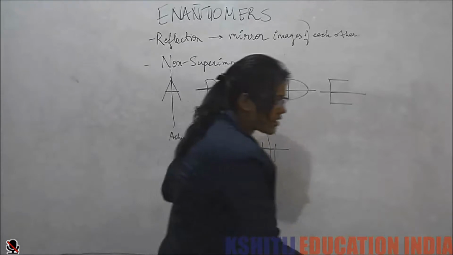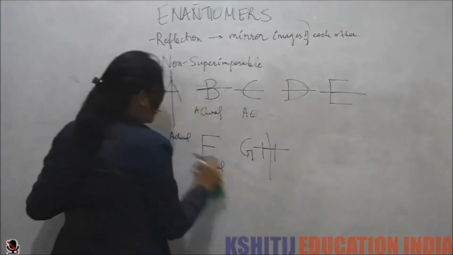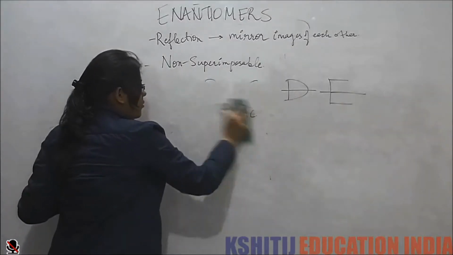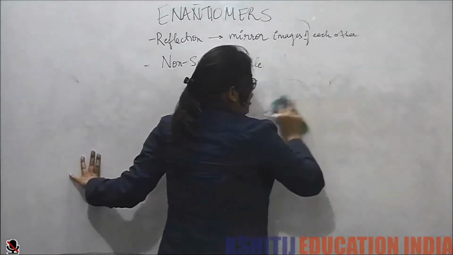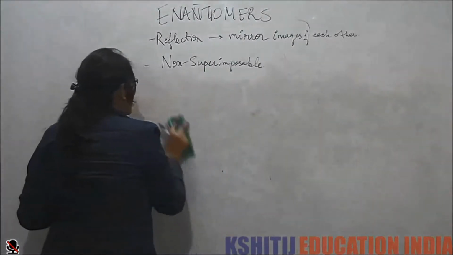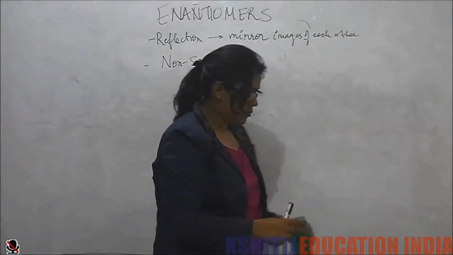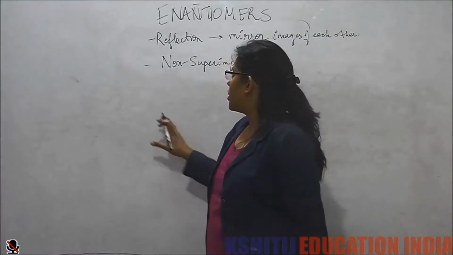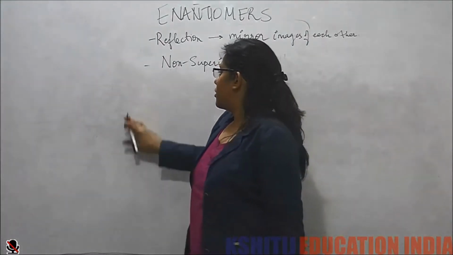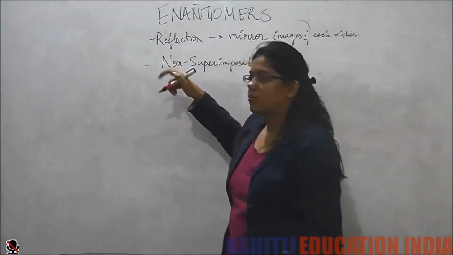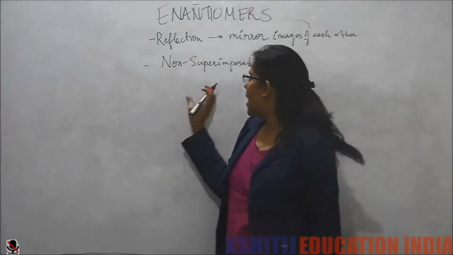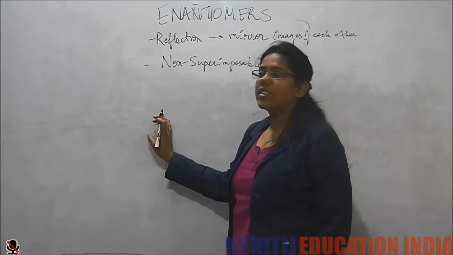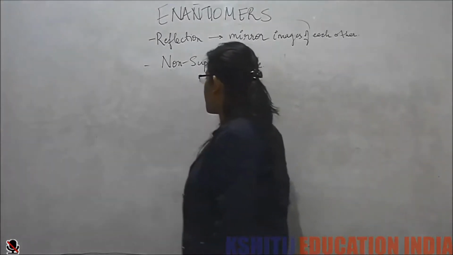So in these cases, to find an achiral molecule, we look for a plane of symmetry, and for chirality, at least one carbon atom has to be chiral in nature. Now, how do we find out whether our molecule has an enantiomer or not? What did we do? We tried to draw its perspective formula, the perspective projection.